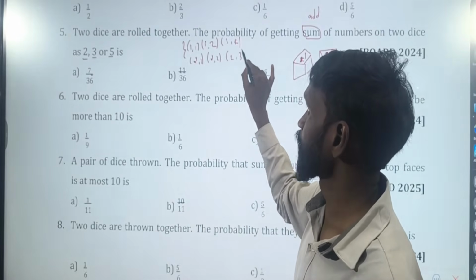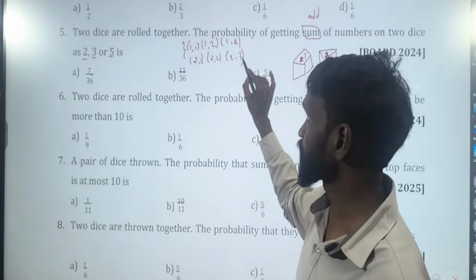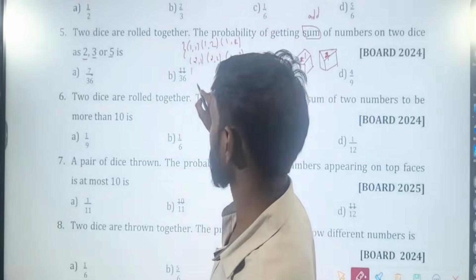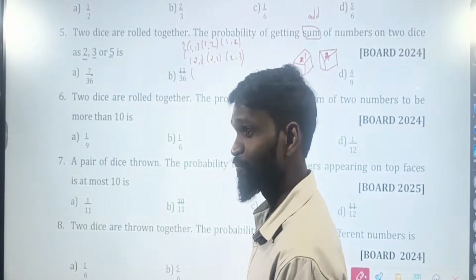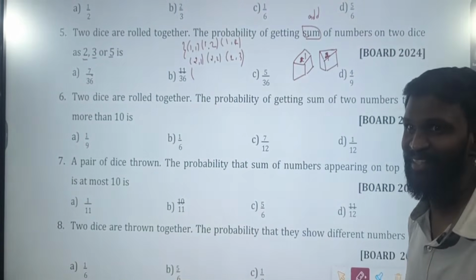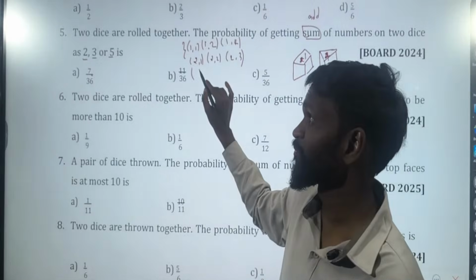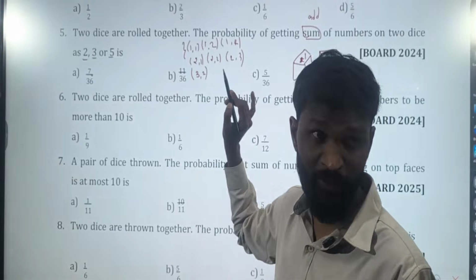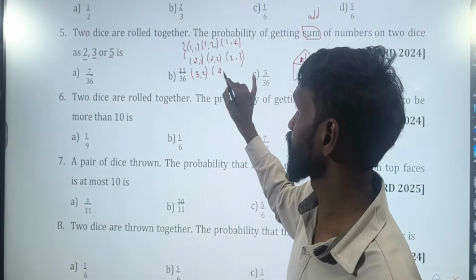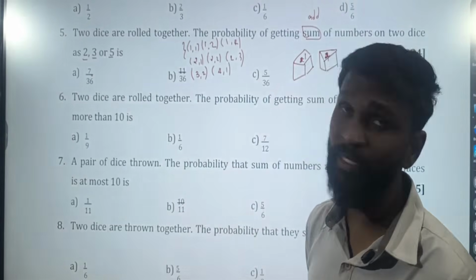Agreed? Because 2 plus 3. Fine. Then with 3, 3, 2. That's all. With 4, 4, 1. Are there any other possibilities?